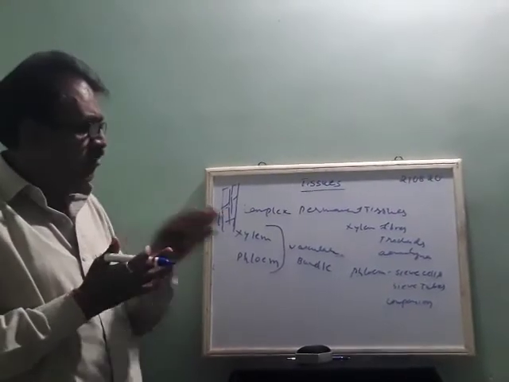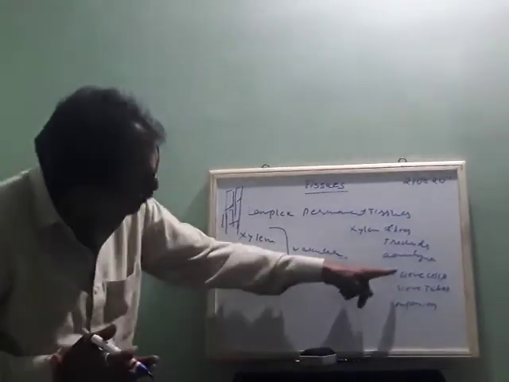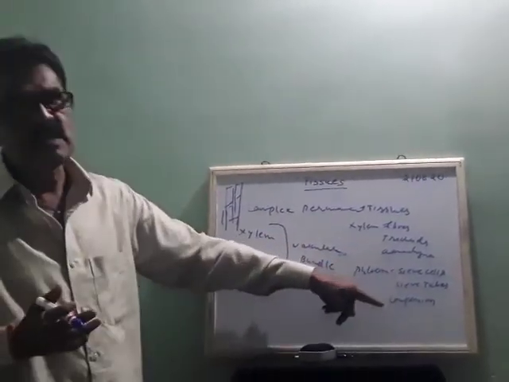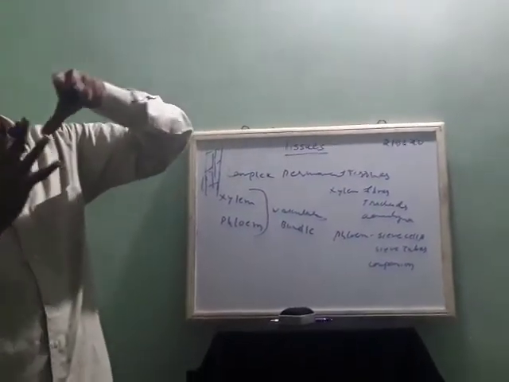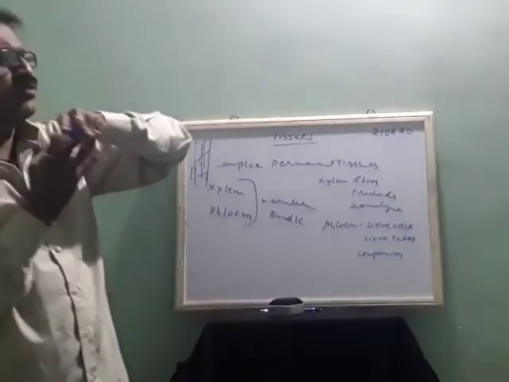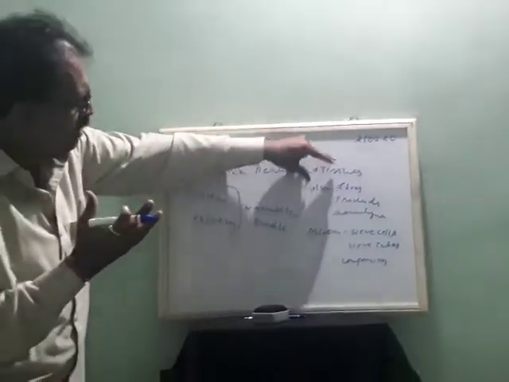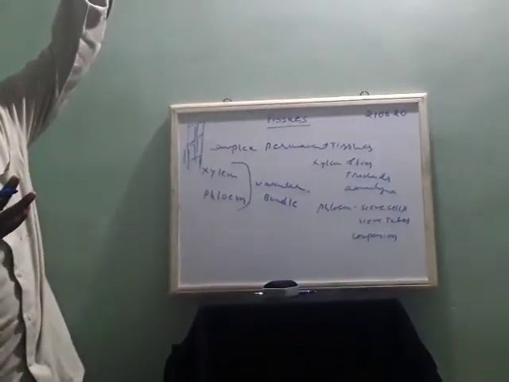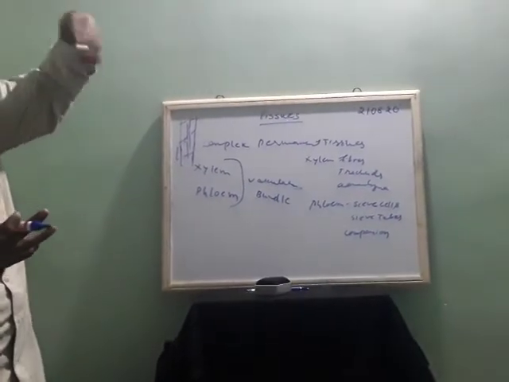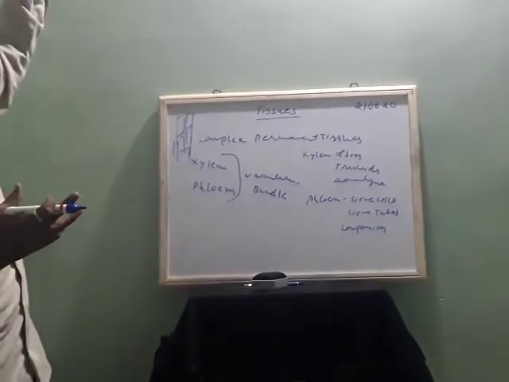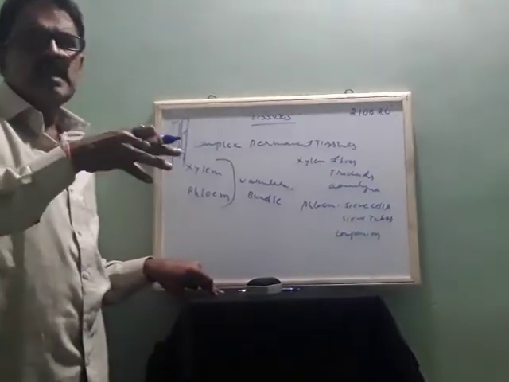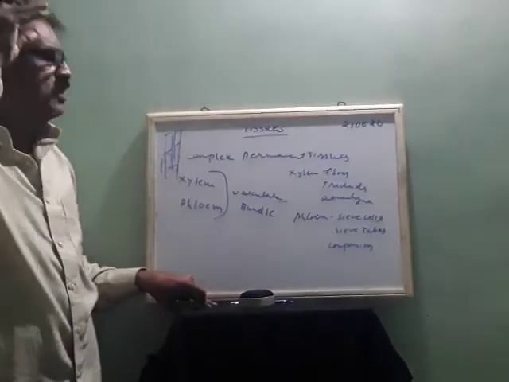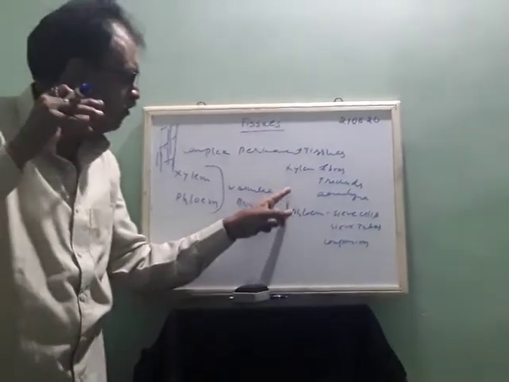And all of them are coordinating with each other, because even though they are differently structured, their function is only one: transporting food and minerals to the upper part, and whatever water is in the upper part is continuously transported from the upper part to the lower part to the upper part. This way, that helps in transpiration pull, we can say. Transpiration pull is done with the help of xylem fibers.